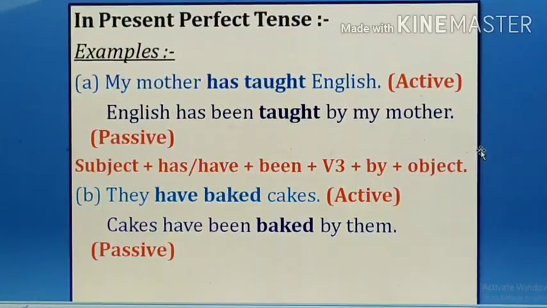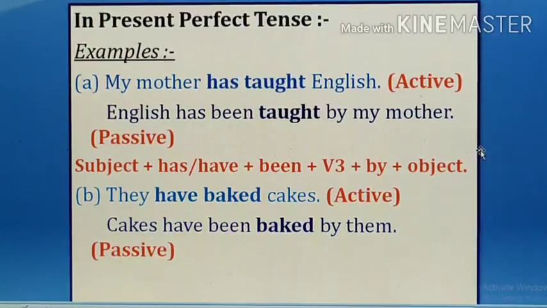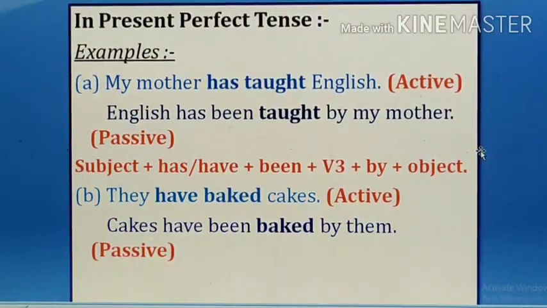Now B I have given: they have baked cakes. Cakes have been baked by them. Because cakes are in the plural form, I have used have here. But in example A, English is in the singular form, so I have used has. So we use has when the subject is in the singular form.